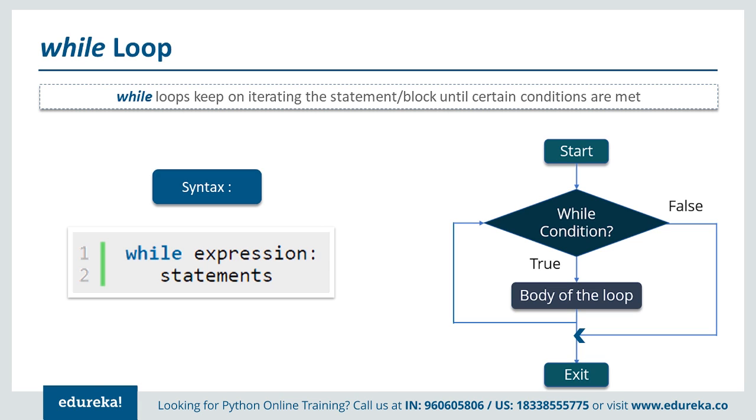So we will start here, and depending on the while condition, we will see what really happens. If the condition is still true, then a set of statements, a block of code, is executed, and it will keep on executing until the condition is false. This whole block will keep on executing there. Now once the condition is false and the condition is met, then it will completely come out of the loop and the while loop will break down over there.